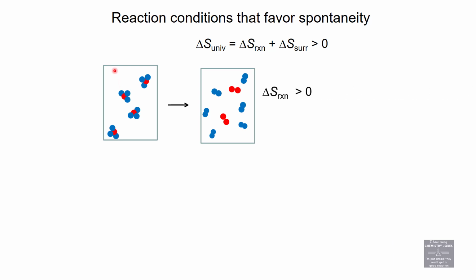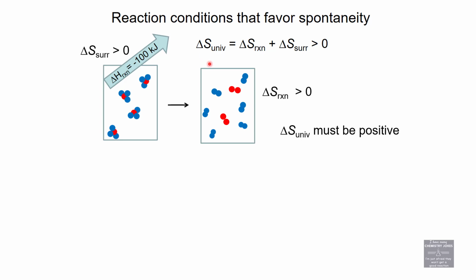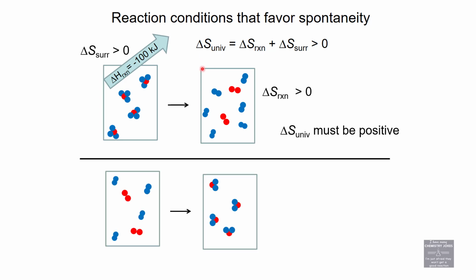Delta S reaction is a positive number. If I tell you that heat energy is leaving, enthalpy is leaving, that's a sign of negative for delta H, which relates to delta S surroundings. That makes delta S surroundings positive. So when surroundings is positive and reaction is positive, delta S universe is always and forever positive.